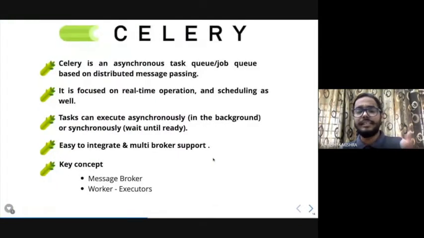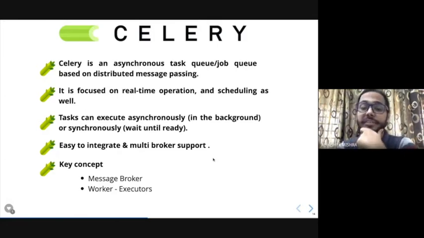Celery, as I told you earlier, is an asynchronous task queue based on distributed message passing. You can consider it a combination of the MQTT protocol, where you subscribe to some topic, so it can work that way as well. It is more focused on real-time operation and scheduling, as compared to normally doing time.sleep and then executing the function. Tasks can execute asynchronously in the background and synchronously as well, and you have multiple broker support.